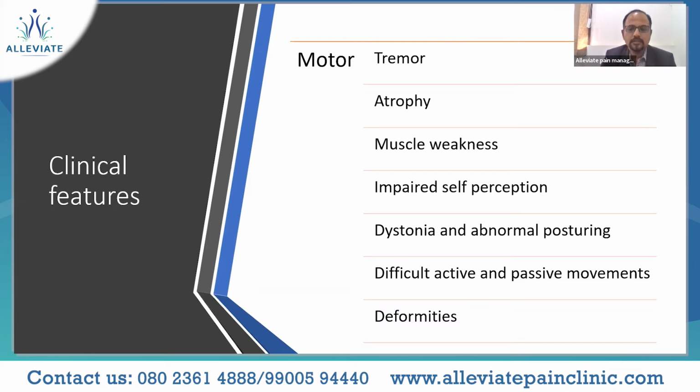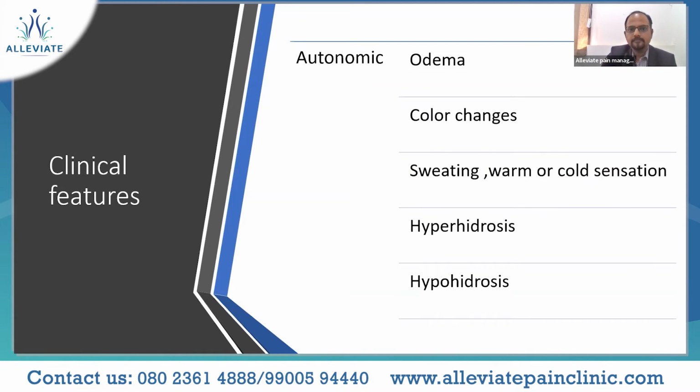Of course, with dystonia and abnormal posturing, we would face difficulties with active and passive movements, further leading on to deformities. So again, I would like you to bring that photograph of the limb to mind. You could see that there was edema, color changes like redness, and temperature changes when compared to the normal limb.